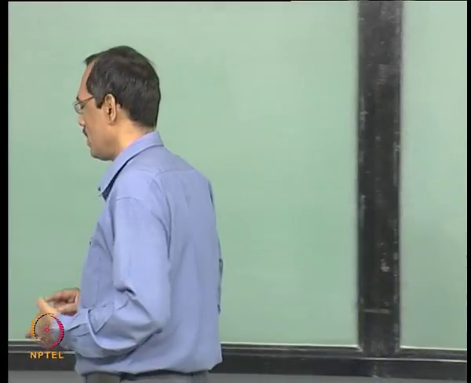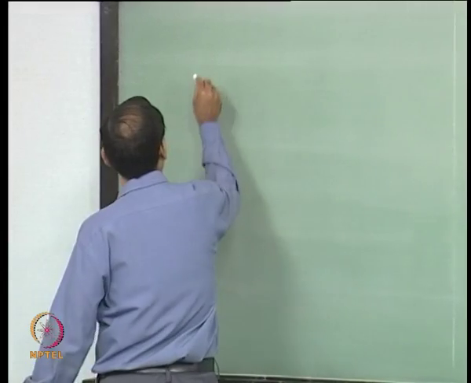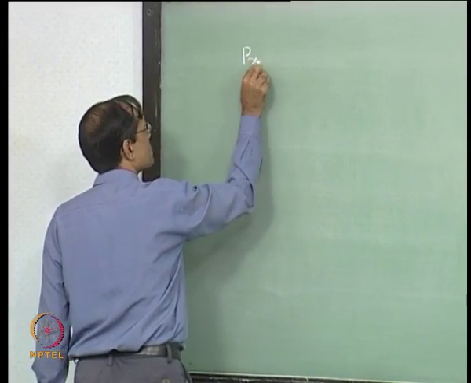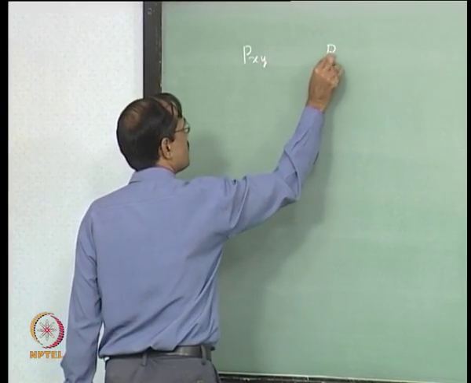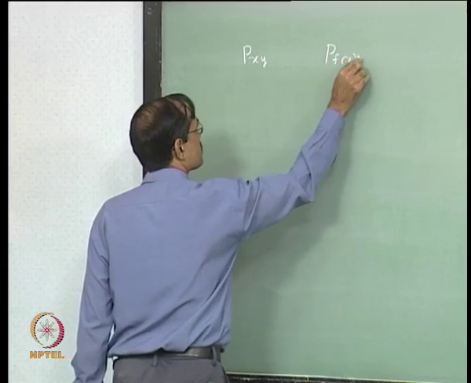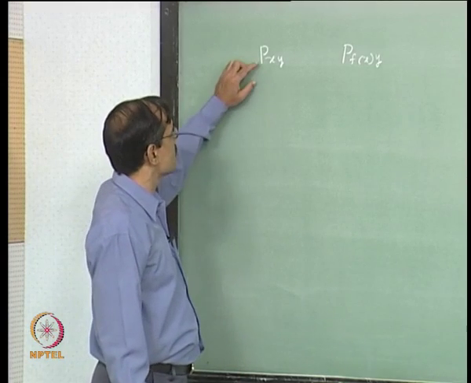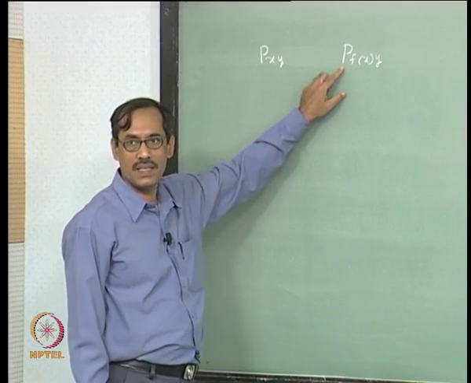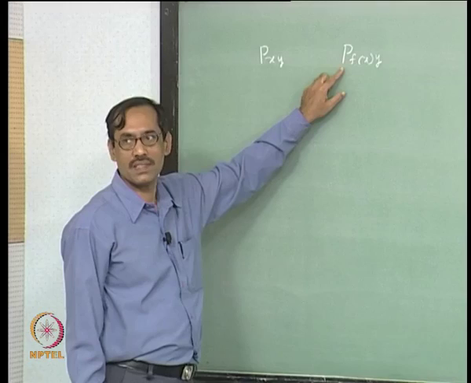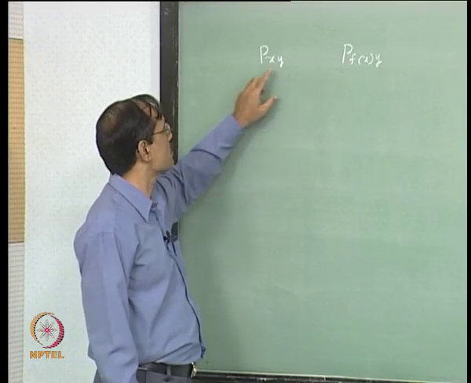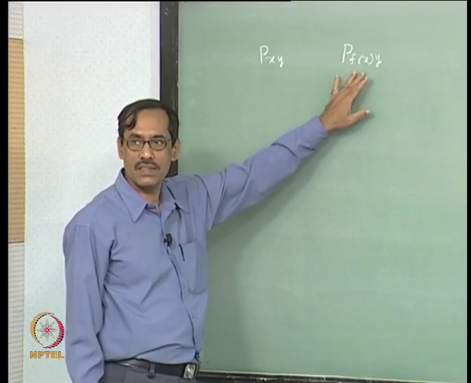Let us see an example. Suppose you have one literal p x y, another literal p f of x y. Now, when the unification algorithm works, it finds out both of them as p. So, perhaps it is unifiable, it goes for the next step, which is x and f of x.